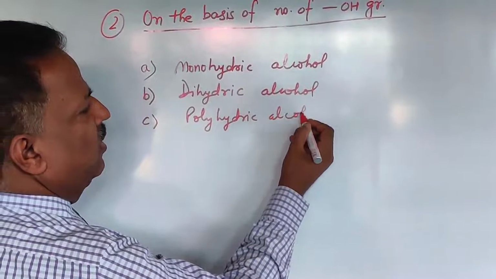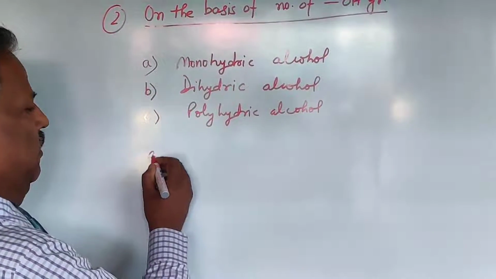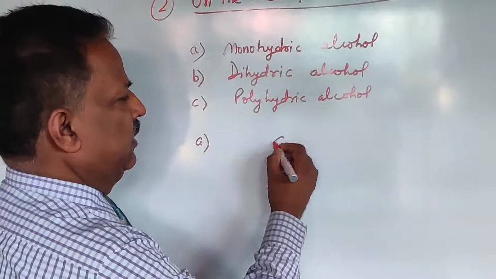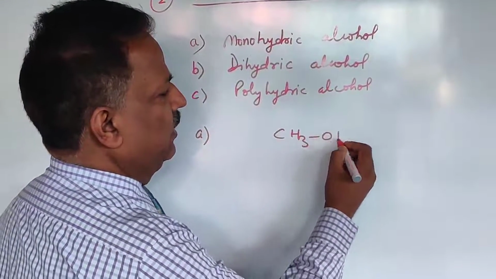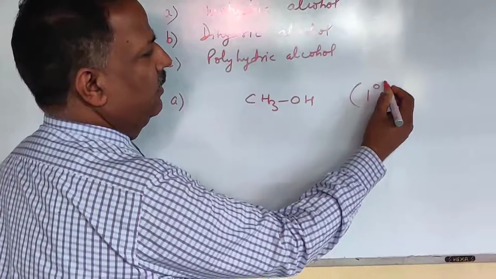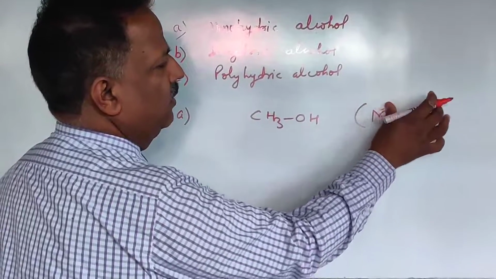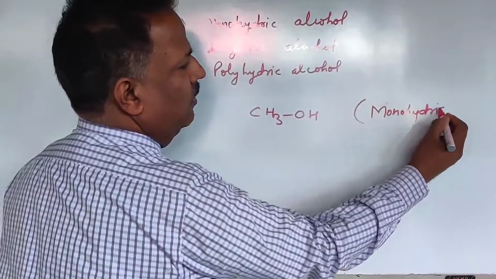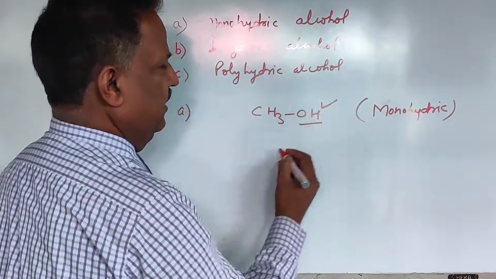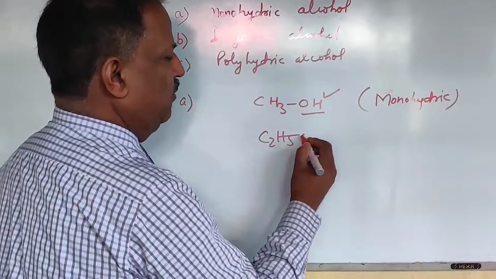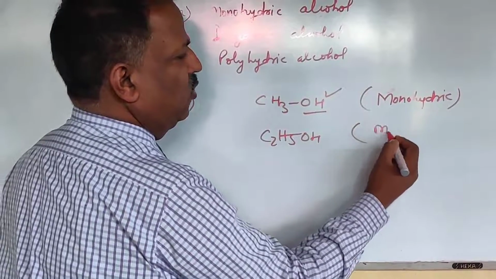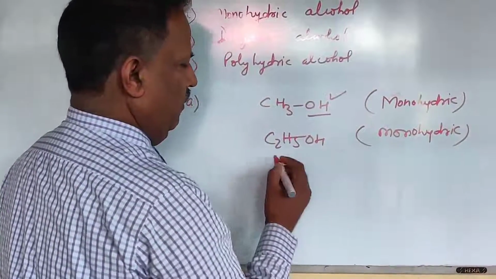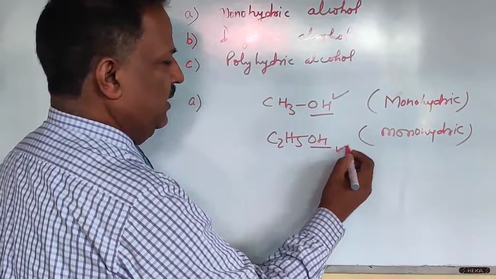In monohydric alcohol, only one OH group is present. CH3OH is 1 degree or monohydric. It is monohydric. Only one OH group is present. C2H5OH is also monohydric alcohol. Only one OH group is present.